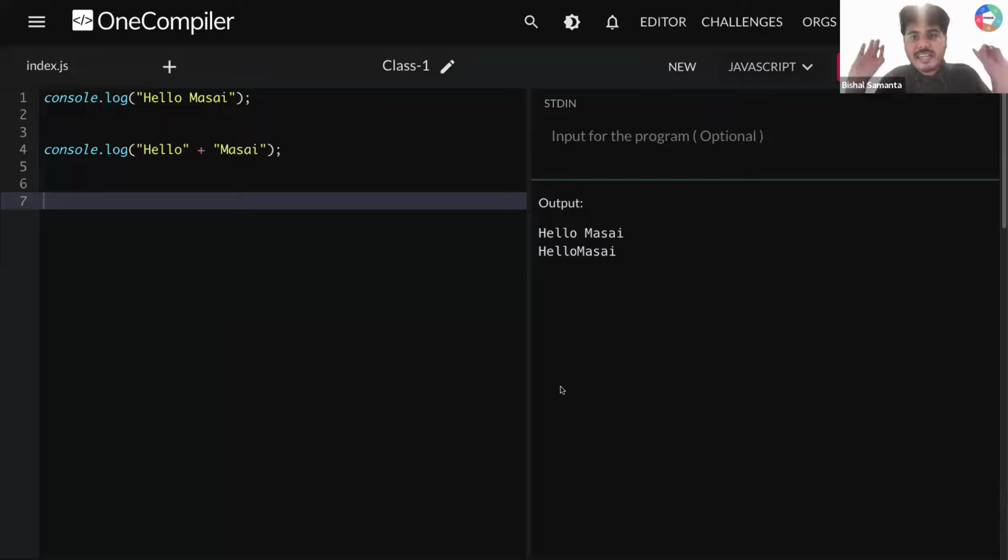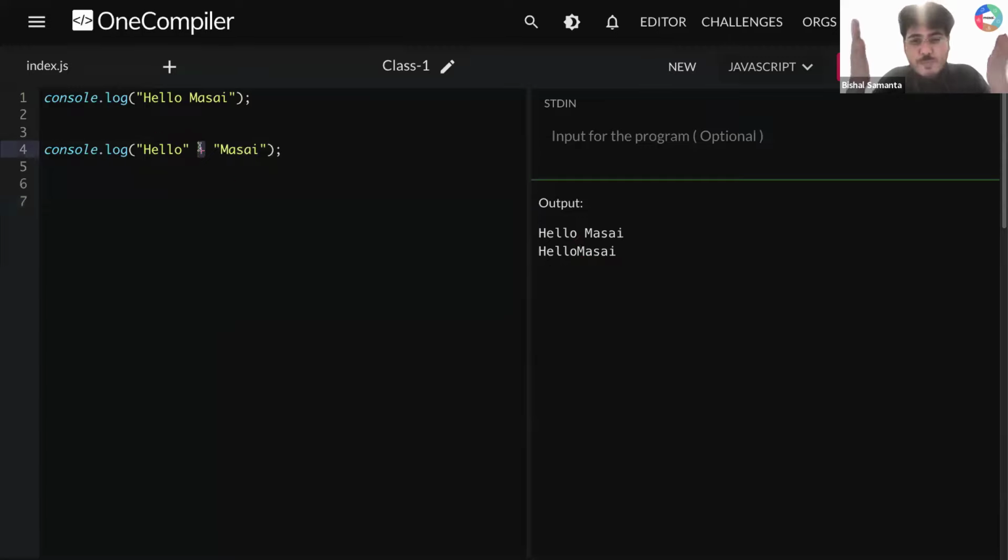If I run it, can you see, guys, that I'm getting this hello and this Masai, exactly added one after the other without any space. This is one, and this is two, and this one and two are added here. So hello, and then without any space, you are getting Masai. Is that okay to all of you? What is this plus doing? This plus is simply helping me to add multiple values, right?